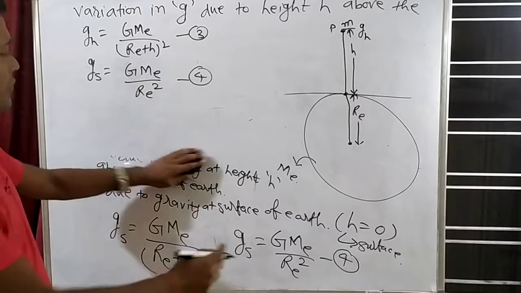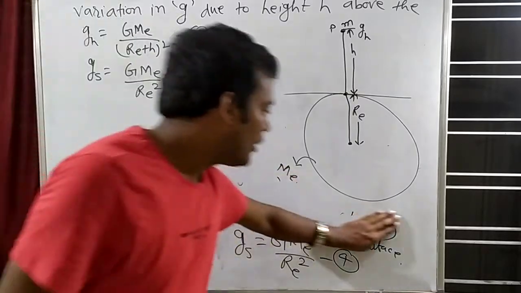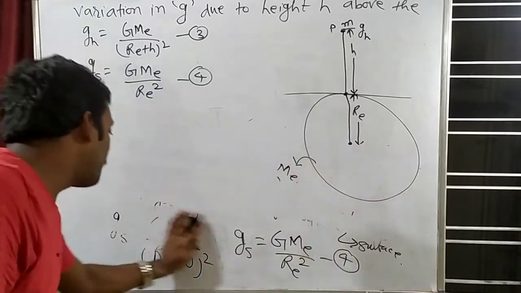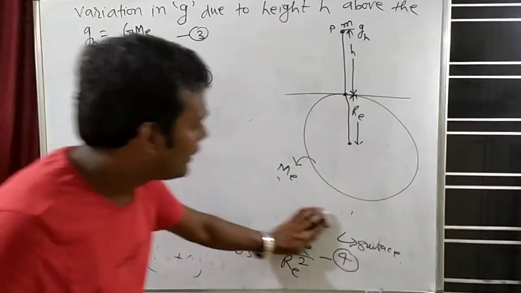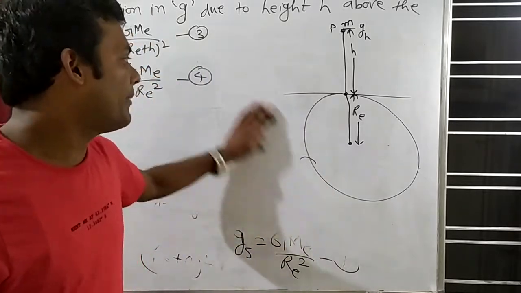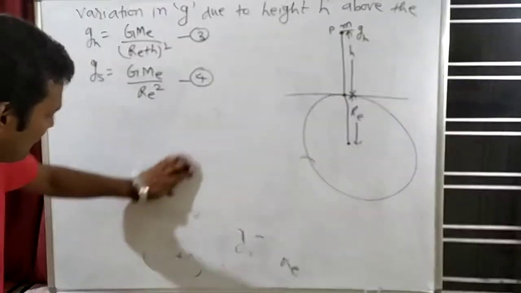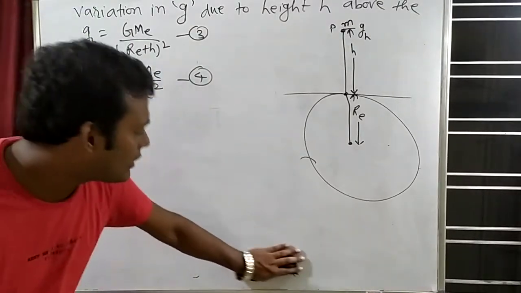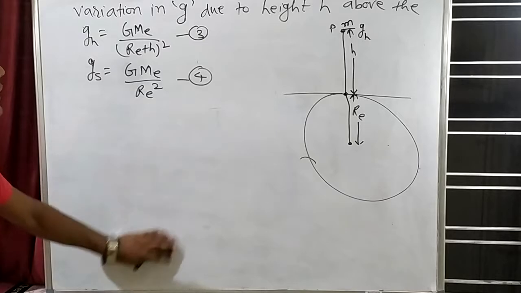Now I am having this, that's why I am writing both equations here. Now we have two equations, equation number 3 and equation number 4. Now what will we do? I will divide equation 3 by equation 4. This derivation comes in both examinations, so when you practice this derivation once or twice at home, you can derive it.